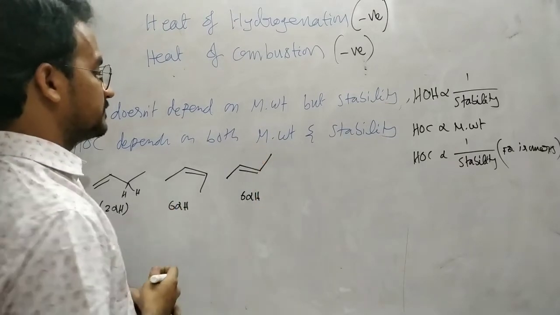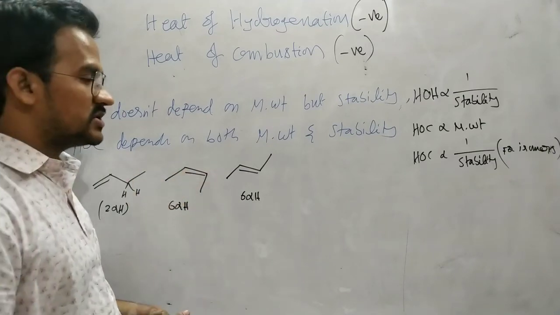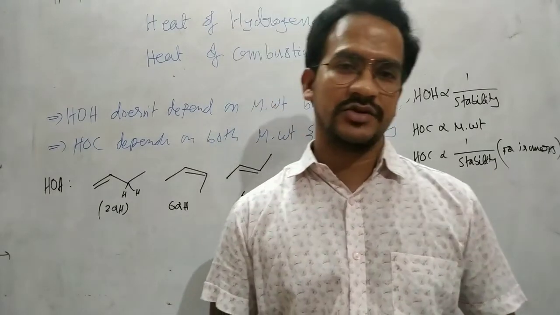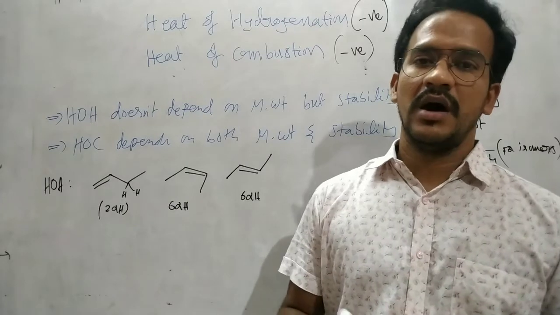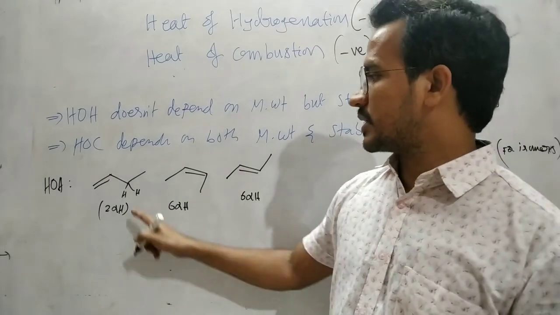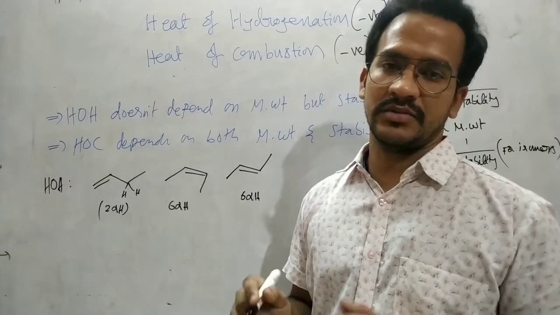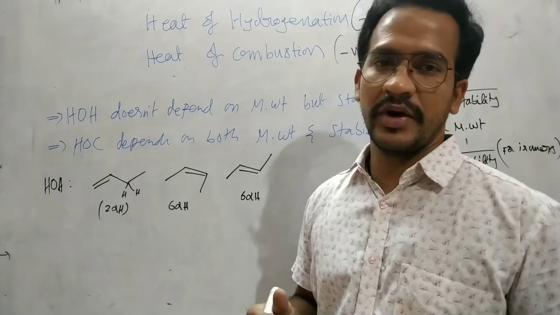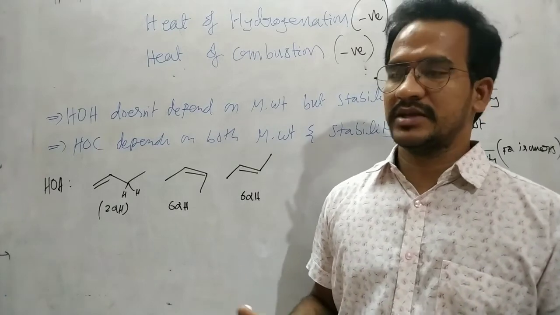Here, 6 hyperconjugate structures are possible. That means the more hyperconjugate structures, the more stable the alkene actually. Alkene stability is explained on the basis of hyperconjugation. Hyperconjugation is nothing but a delocalization of the alpha C-H sigma bonding electrons into the pi star, that means the pi anti-bonding orbital. So more alpha hydrogens, more hyperconjugate structures, and more hyperconjugate structures imply more stability.